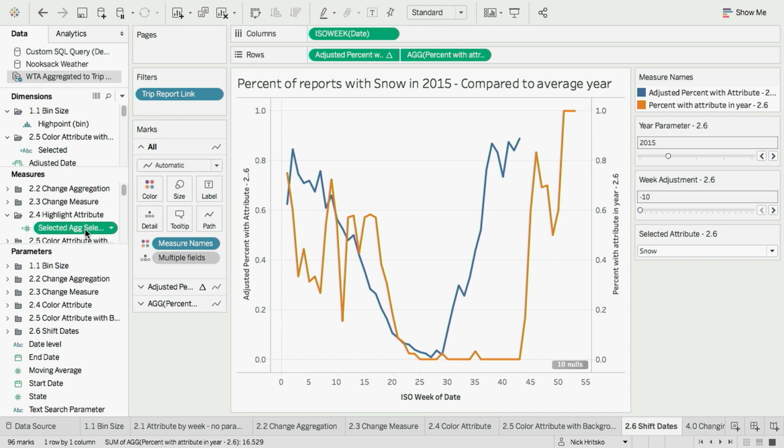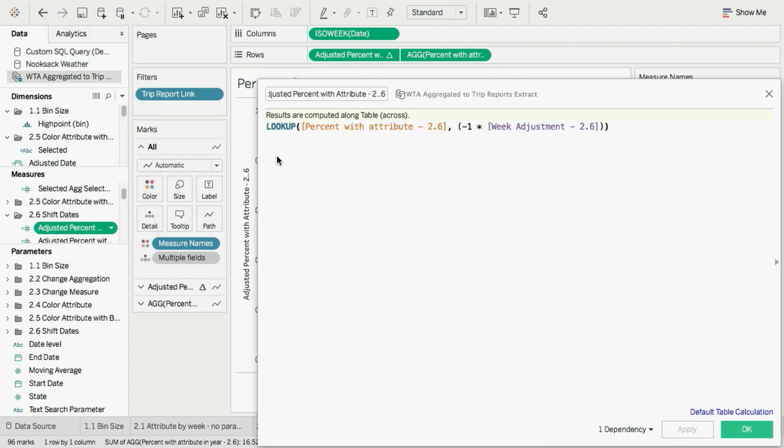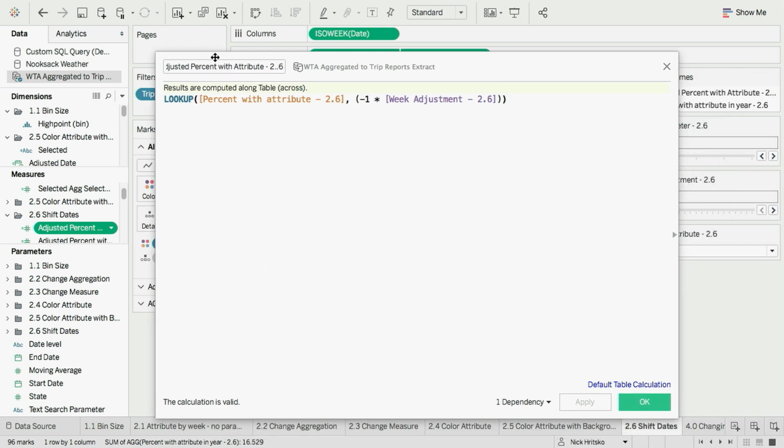So we'll look at how this calculation works. We'll come down here to our data window, edit the calculation. And again, it's a pretty simple calculation here. We're doing a lookup based on the number of weeks, and we're just shifting by making it a -1, multiplying by -1.